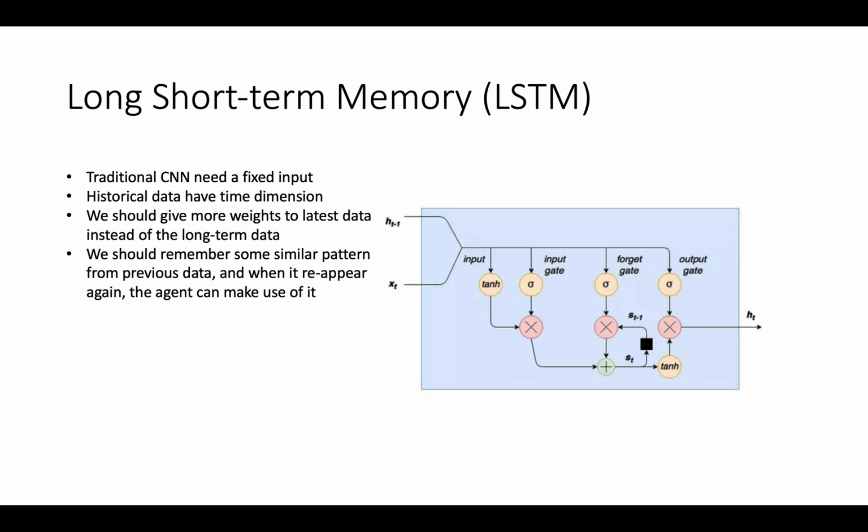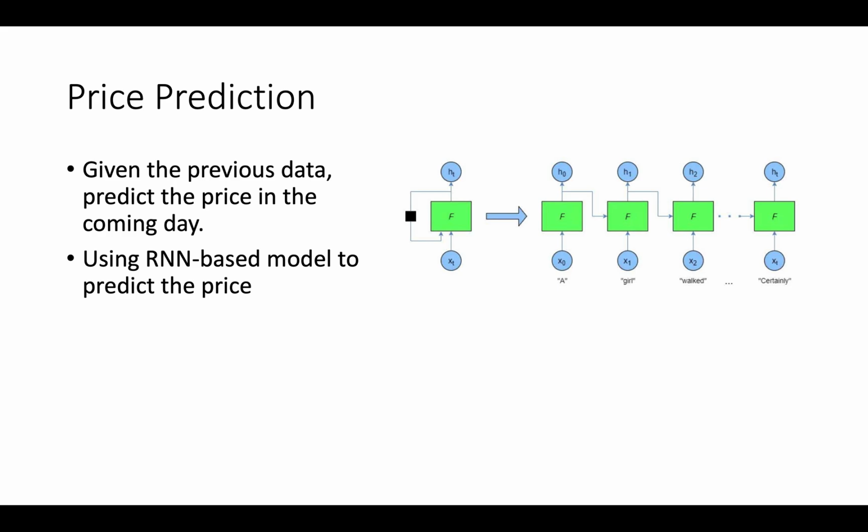It was widely used in NLP to deal with problems like automatic language translation or other sequence-related data. It was an extension of RNN, the recurrent neural network, and the advantage is that you may keep some weights from very far away data or time frames. So with LSTM or RNN-based methods, a simple idea is that we can predict the price of the coming day. Let's say, given the historical data, we can predict the price of the next day.